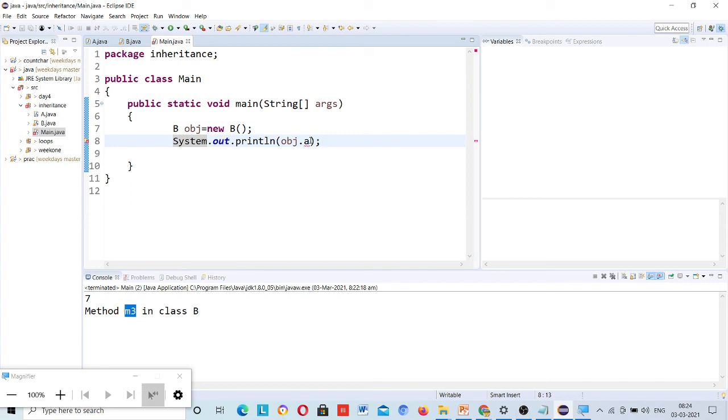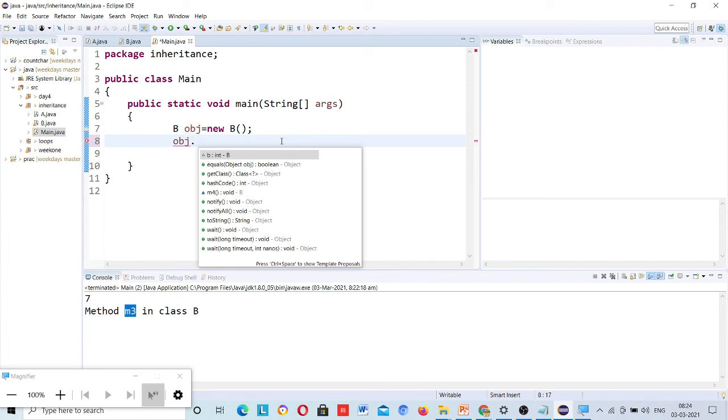Currently what I did, I have created the object for class B and I am trying to use the properties of class A. Means I am trying to call the properties of object dot M1.